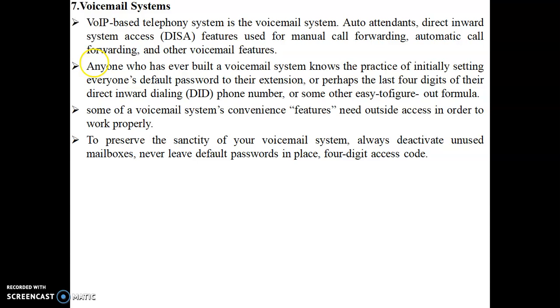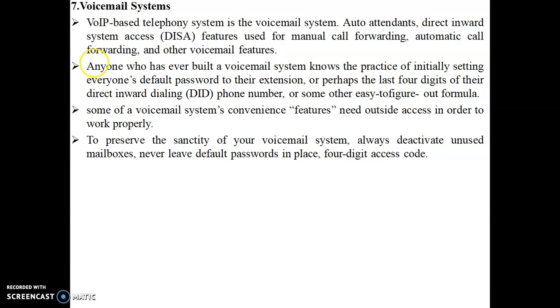And the last component is the voicemail system. VoIP has a voicemail system, auto attendant and direct inward system, features used for manual call forwarding, automatic call forwarding and other voice messages. Voicemail we have heard of. If the person has a voicemail system installed on their phone, and whenever we try to call and the person is not available, the message goes directly to voicemail.